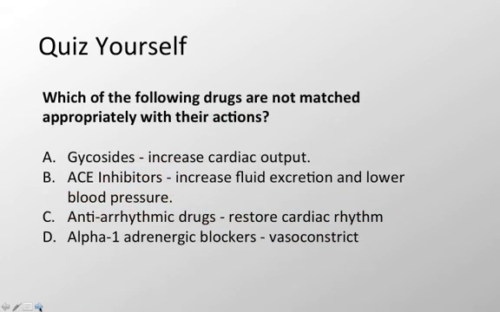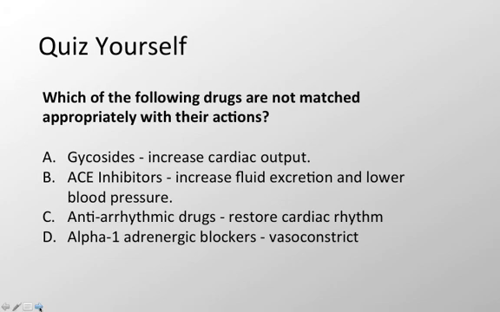Which of the following drugs are not matched appropriately with their actions? Glycosides increase cardiac output. ACE inhibitors increase fluid excretion and lower blood pressure. Antiarrhythmic drugs restore cardiac rhythm.